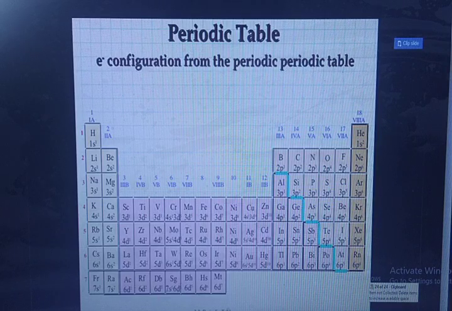Electronic configuration from the periodic table, you can see ns1, ns2, ns2 (n-1)d1 to ns2 (n-1)d10, ns2 np1, ns2 np2 to ns2 np6 were the general electronic configurations of the periodic table.